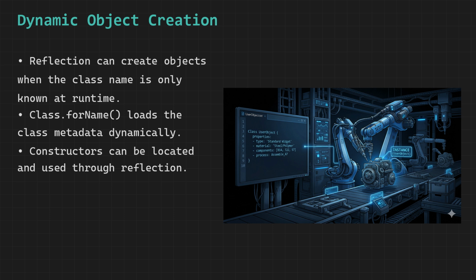This capability is extremely important in modern software development because many popular frameworks such as Spring Framework and Hibernate rely heavily on reflection to create objects, inject dependencies, and manage application components dynamically, which allows developers to write more flexible, modular, and configurable applications where behavior can be changed without modifying the core codebase. So overall, reflection transforms object creation from a fixed compile time activity into a dynamic runtime process, making Java applications far more adaptable, powerful, and capable of handling complex real-world scenarios where flexibility is essential.